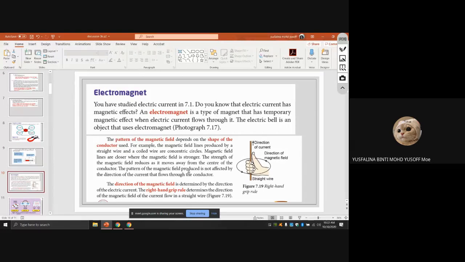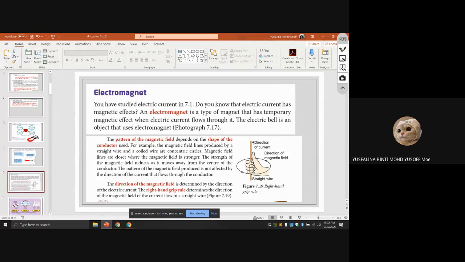So the pattern of the magnetic field produced is not affected by the direction of the current flowing through the conductor. The direction of the magnetic field is determined by the direction of the electric current. So for this we use the right hand grip rule. The right hand grip rule determines the direction of the magnetic field when current flows in a straight wire.